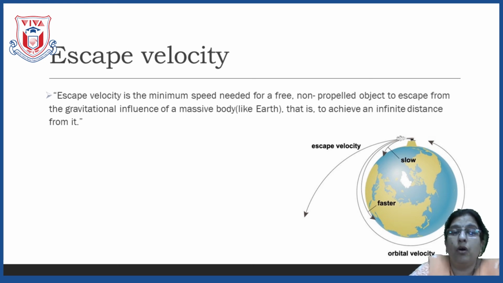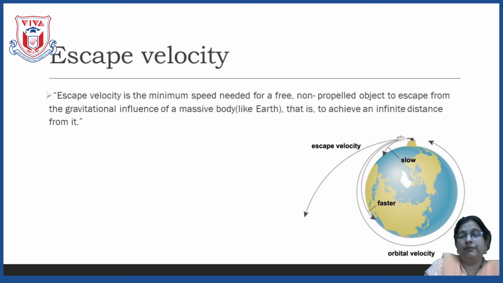Now, here we all know how the rockets are launched, how the satellites are launched in space. We all have learned, we must have seen the videos also. If you have seen, when the rocket or the satellite launches, initially it goes up in the sky, zoom. Means what? The initial velocity is such a high velocity that with that initial velocity it will go out of the gravitational force, it will go out of the gravitational field.